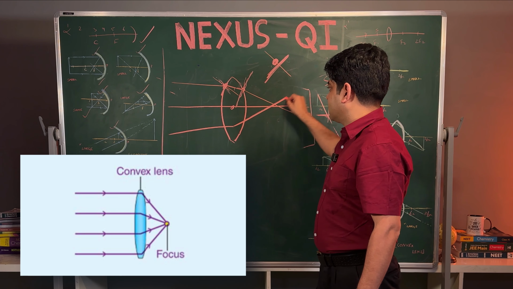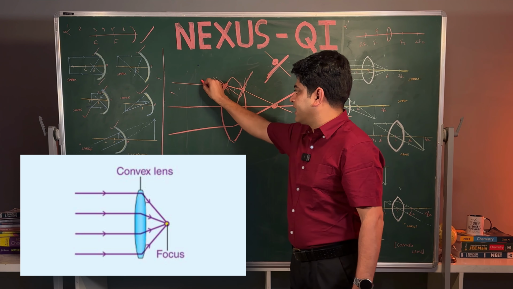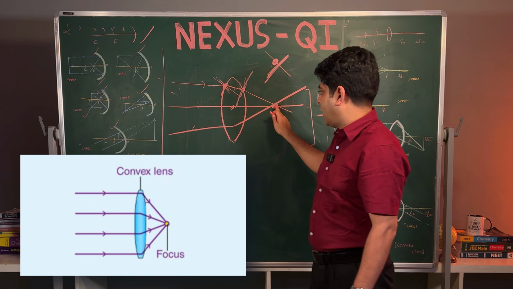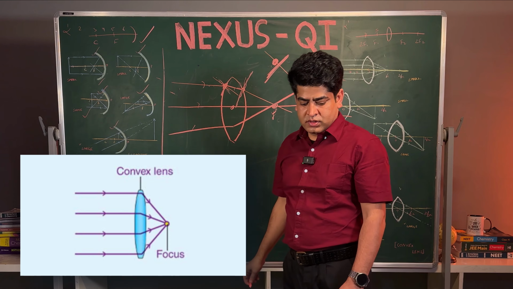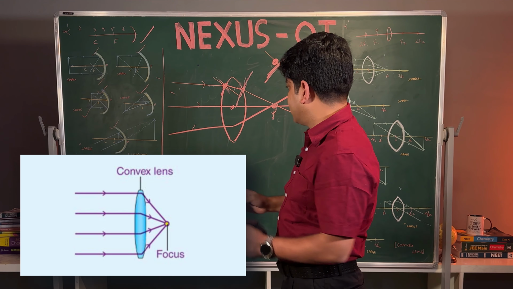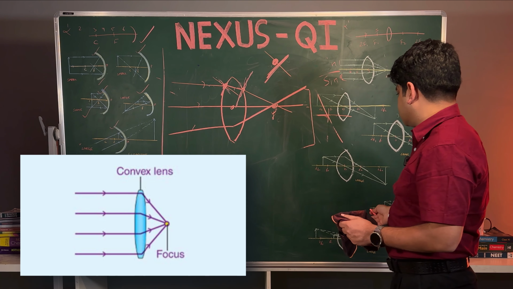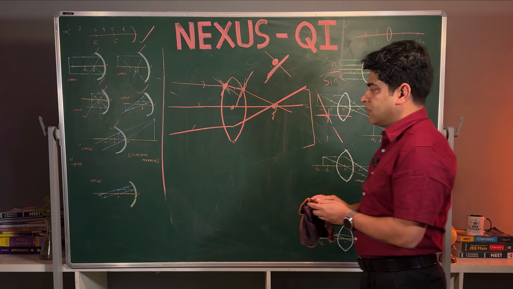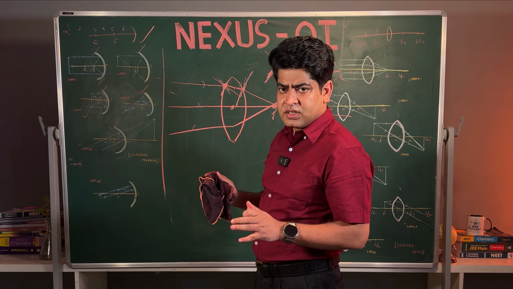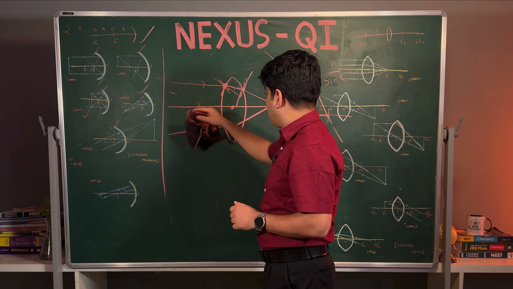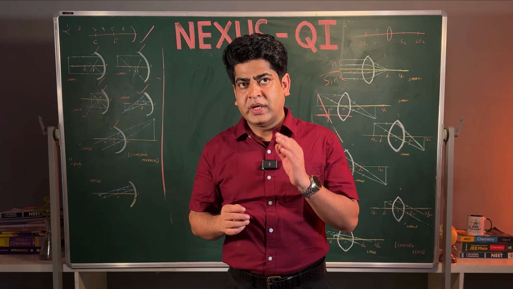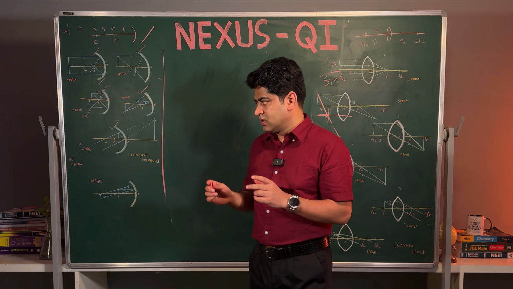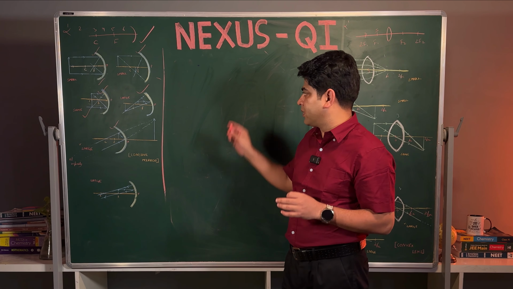Now we can say that all the three rays coming from infinity are coming and joining here. This is called the focus. So if you know this, then there is no need to mug up all the positions. But even so, I am going to give you the trick for how you can mug up all the positions. From the beginning of the class I am telling you we have to understand only one thing. The purpose of making the video was very simple.